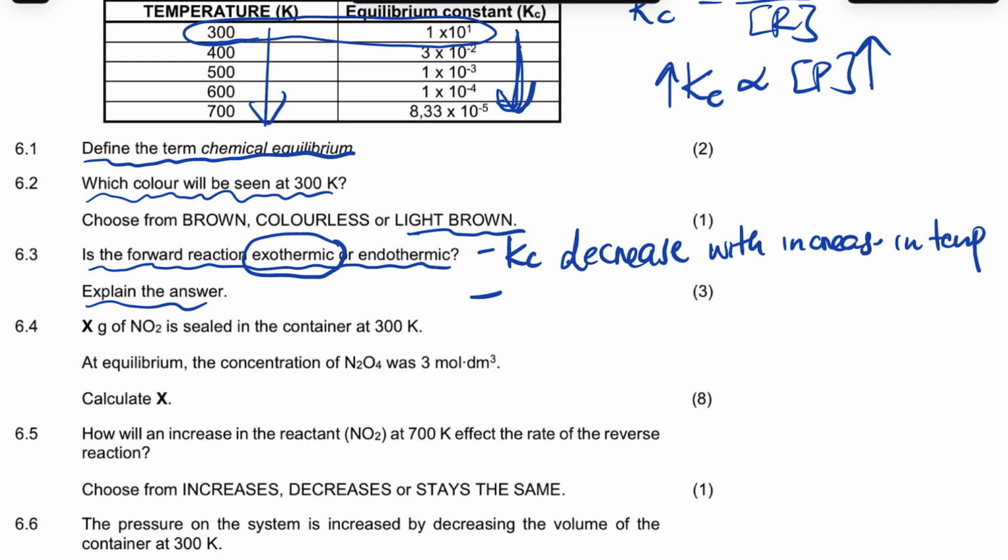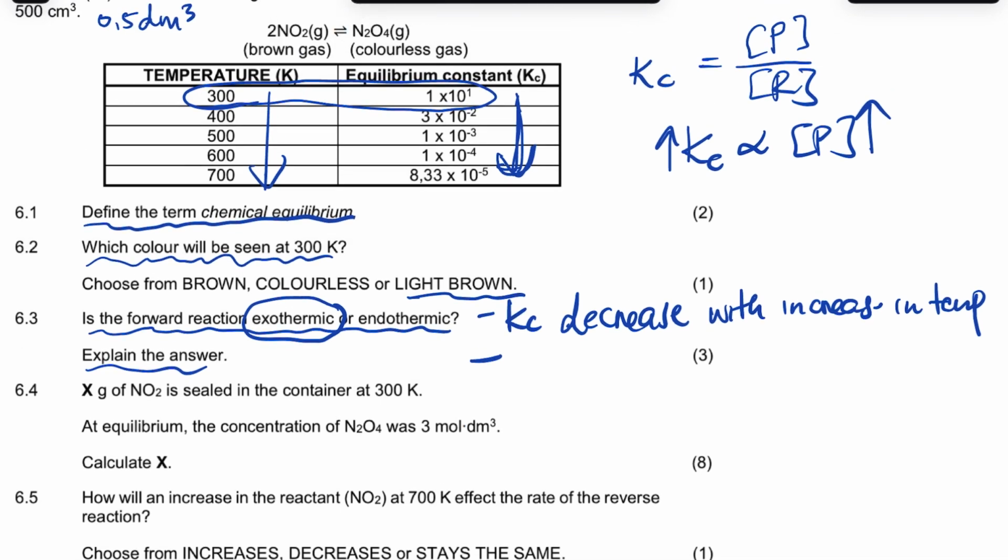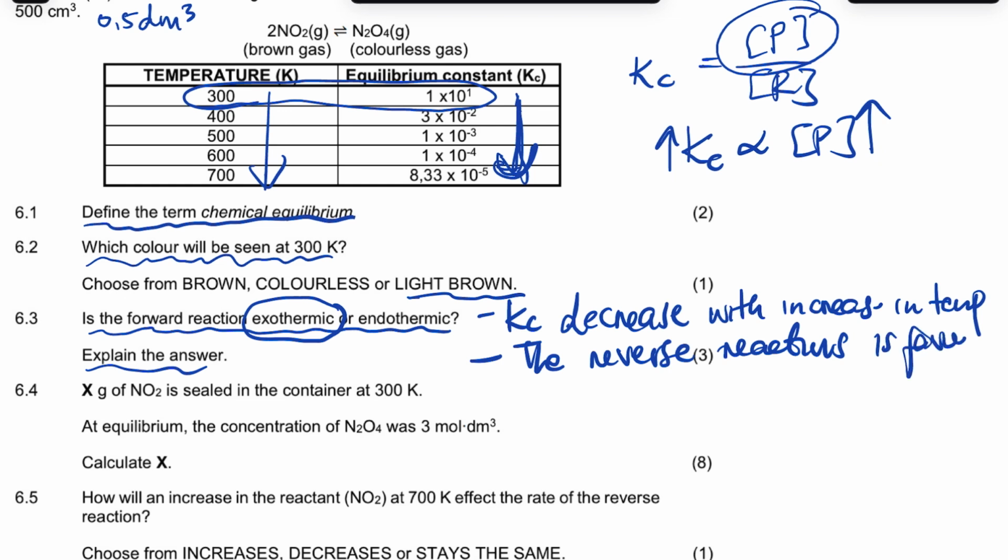And then you state the favor. So you say, since the Kc value decreases, the products are not favored. That means it's the reverse that is favored. So you will say the reverse reaction is favored, right, guys? Because the Kc value decreases, the concentration of product decreases. That means forward is not favored, it's reverse that is favored.